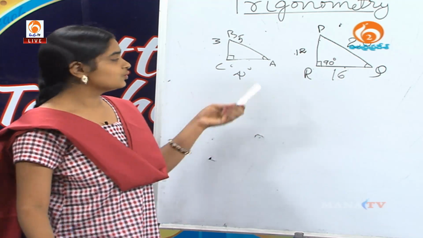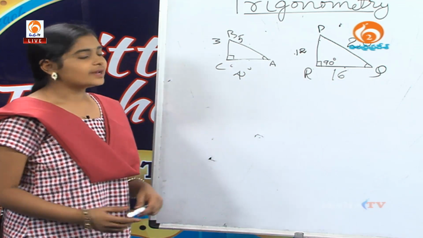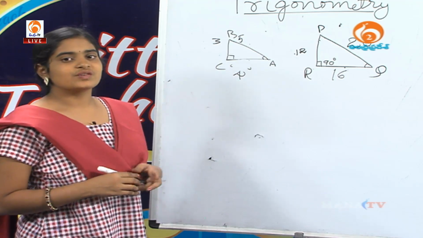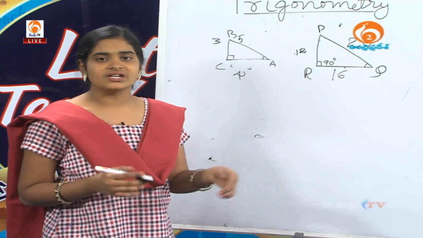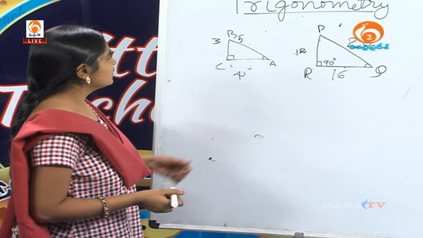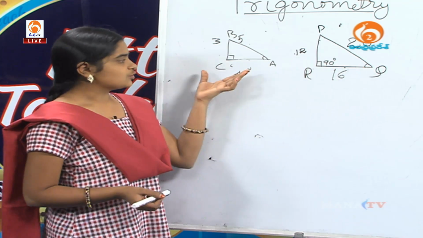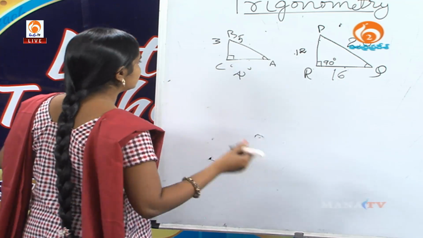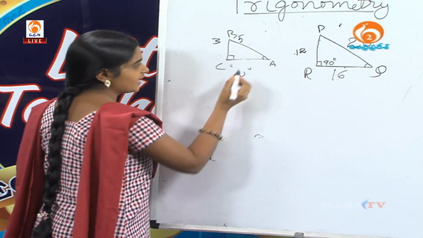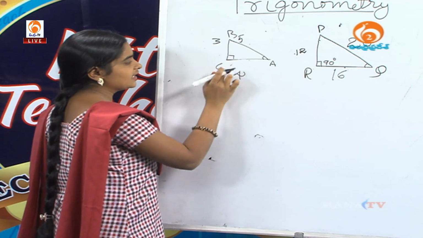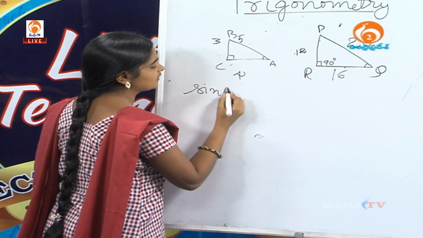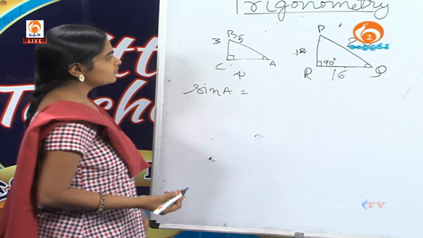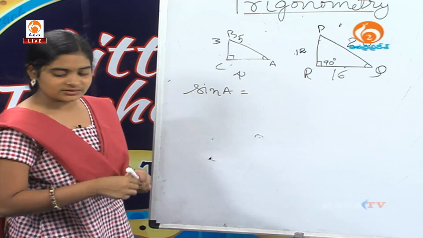These are the two triangles. Remember SOHCAHTOA, because we have to prove these two triangles are similar to each other. See here, if we take the small triangle ABC, the appropriate angle is A, then sine of angle A equal to, what is the opposite side here?